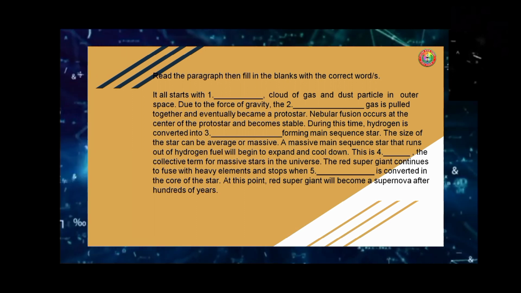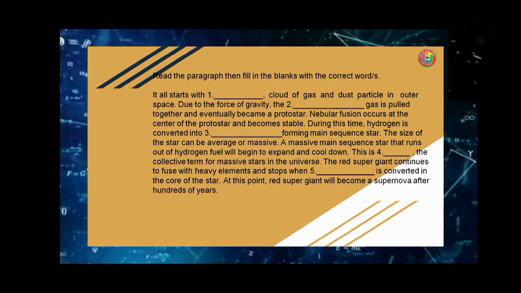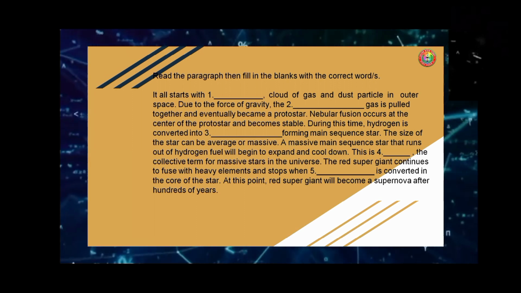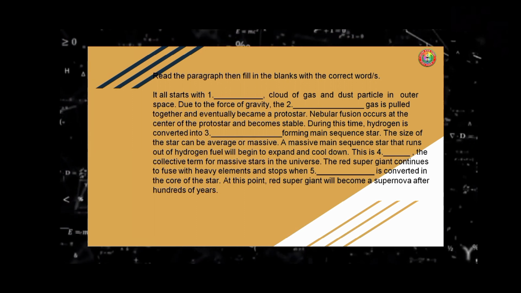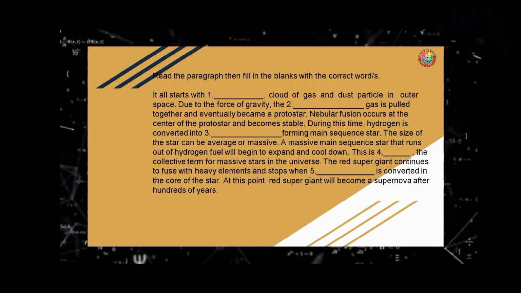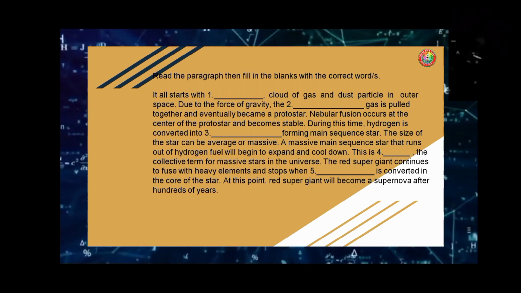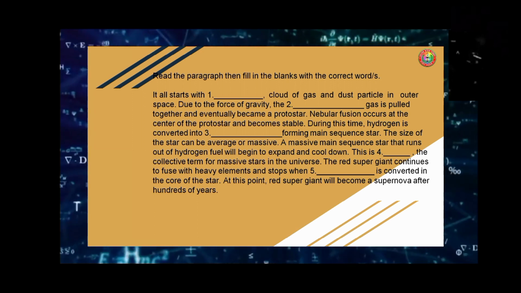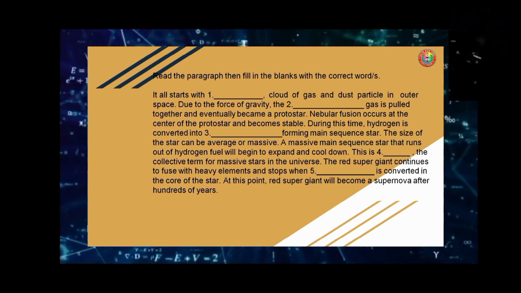A massive main sequence star that runs out of hydrogen fuel will begin to expand and cool down. This is blank, the collective term for massive stars in the universe. The red supergiant continues to fuse with heavy elements and stops when blank is converted in the core of the star. At this point, red supergiant will become a supernova after hundreds of years.